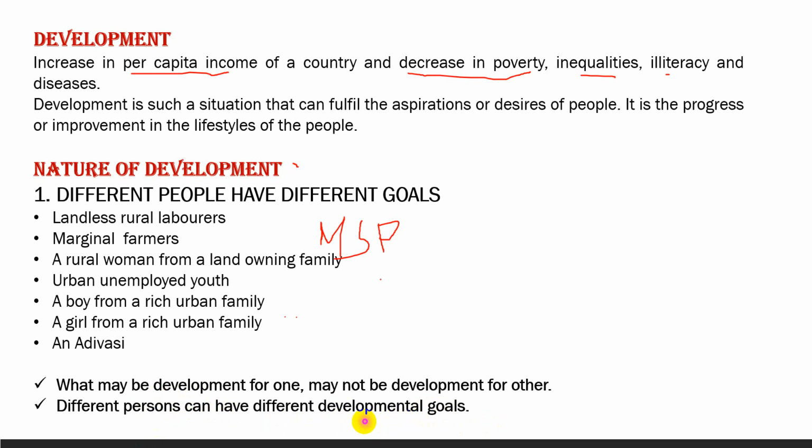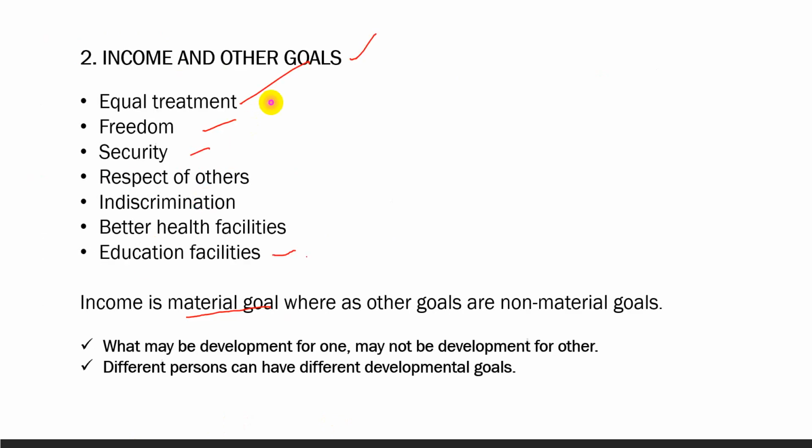Next, let us go to income and other goals. Already we have discussed that income, that is money, is a material goal. Money is helpful, as it enables us to satisfy other objectives.